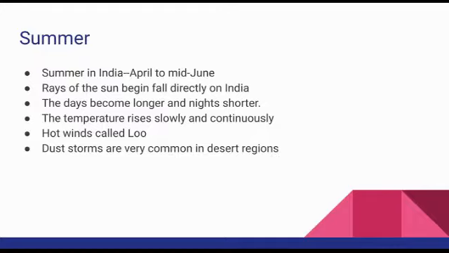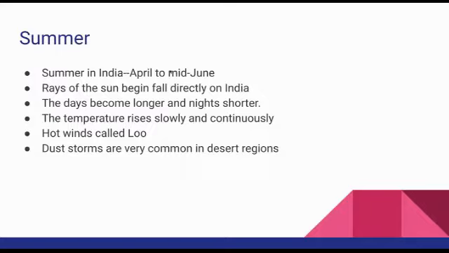So which season are we going to reach? Winter season. The winter season is going to finish, and slowly the summer season will come in India. So first we have to study the summer season. Summer season in India starts from April to mid-June. After mid-June we can start the monsoon season.